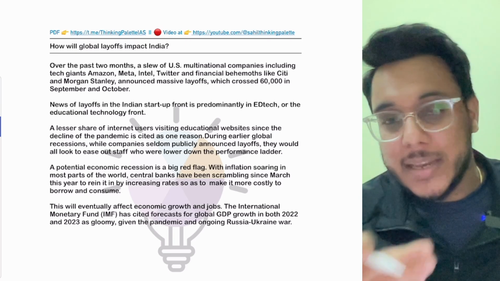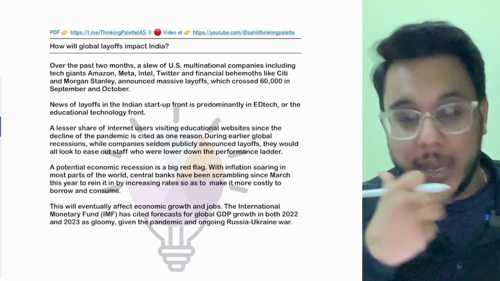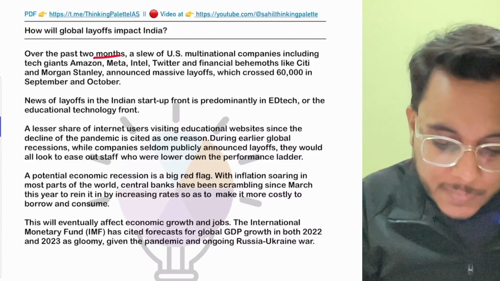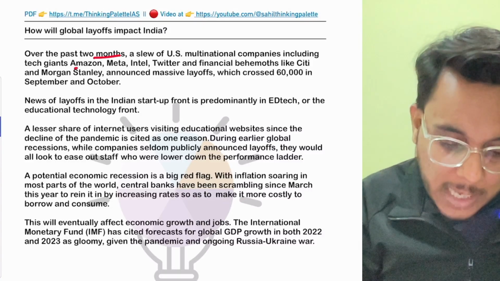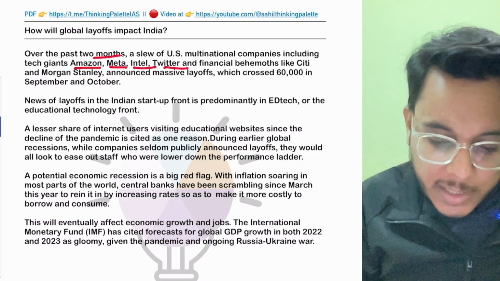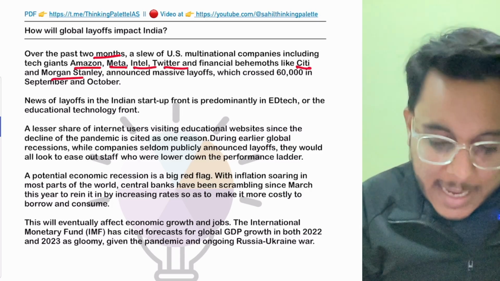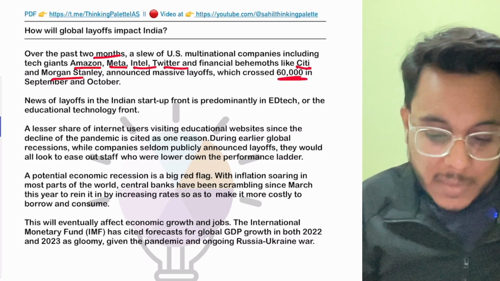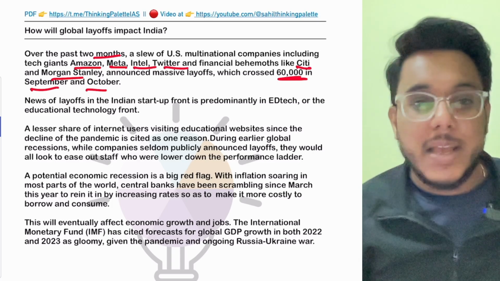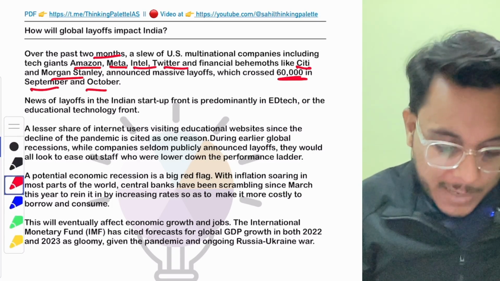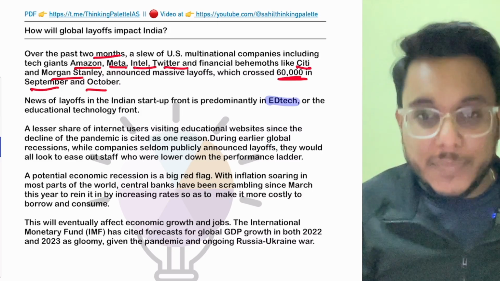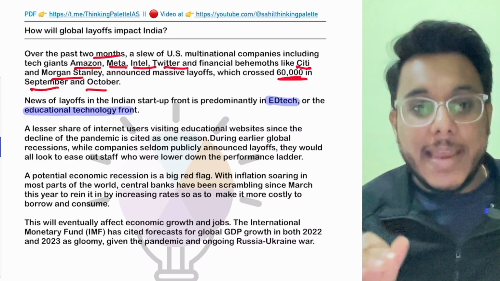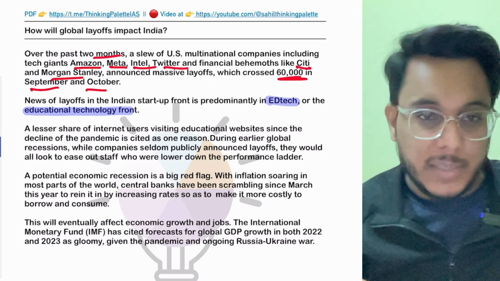And the same thing is happening in other countries also. If we take the data, first of all, in the past 2 months, USA multinational companies such as Amazon, Meta, Intel, Twitter, Citi, Morgan Stanley have carried out a lot of layoffs. 60,000 people have been fired from their jobs in September and October. And when we talk about India, the edtech, educational technology startups are also laying off a large number of people. That is something that is happening.